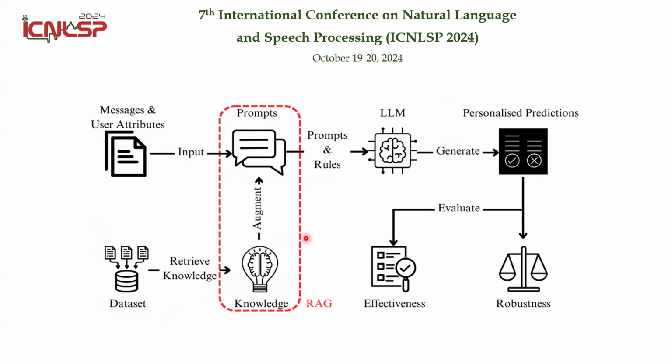So we're going to generate a set of rules. We're going to combine message with user attribute and corresponding knowledge. We send all this together to a large language model. And hopefully this solution can improve large language models' effectiveness and also robustness. In this experiment, we simplify this RAG to the embedding prompt, like a simulator, for easier evaluation.